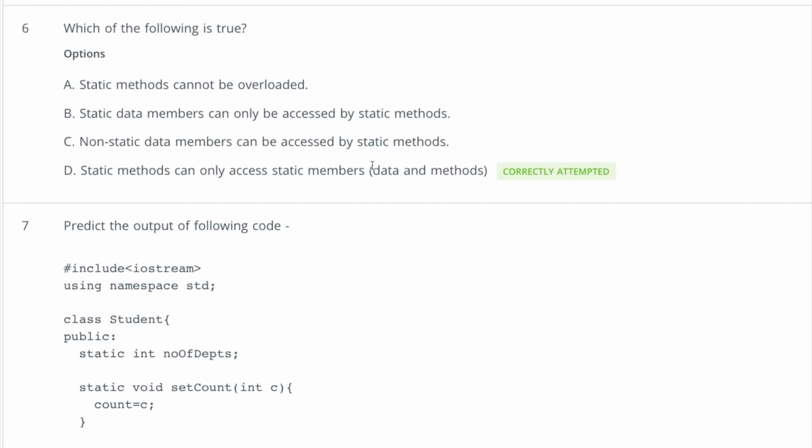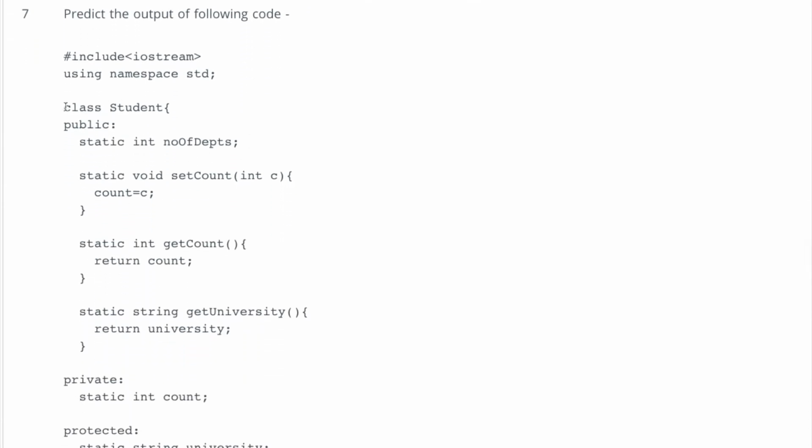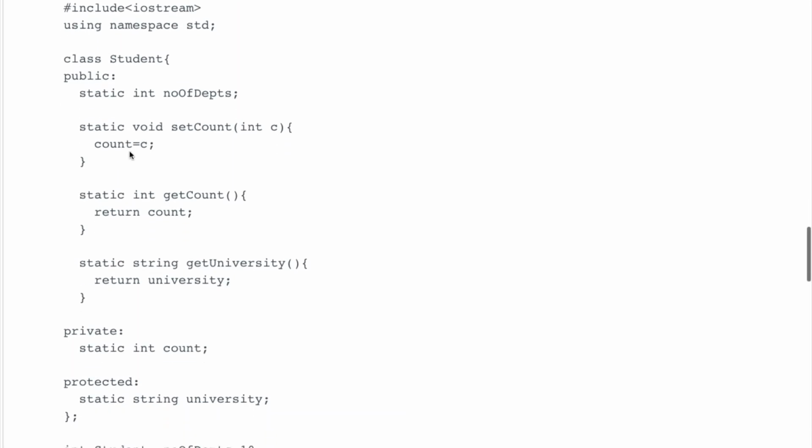I hope you understand this. Static methods can only access static members and they can't access non-static data members. But static data members can be accessed by static methods and non-static methods. So you should understand this important difference. Clear?